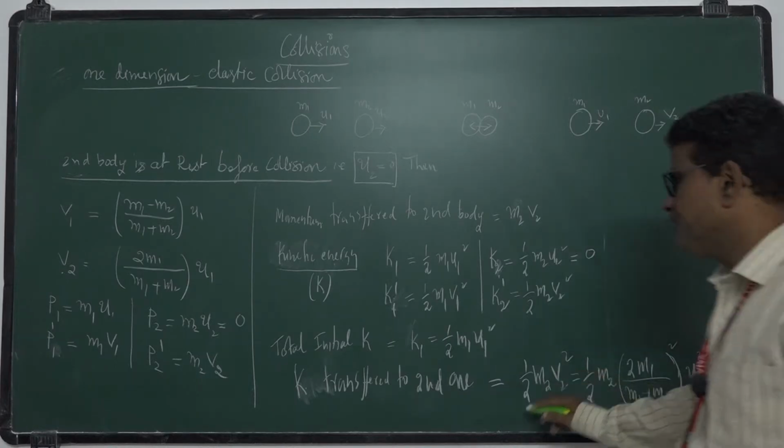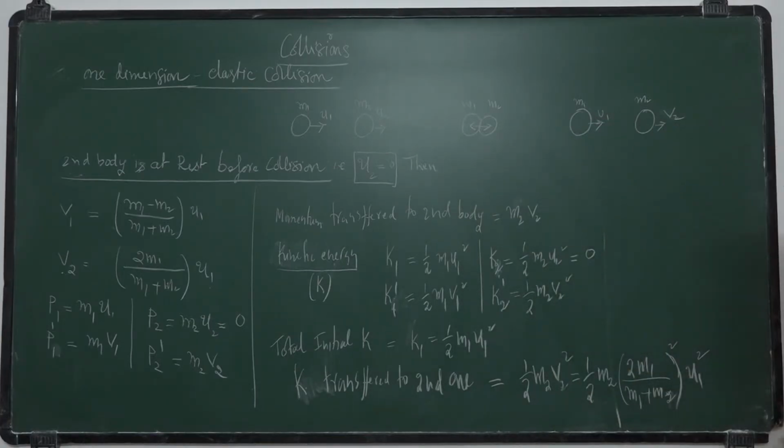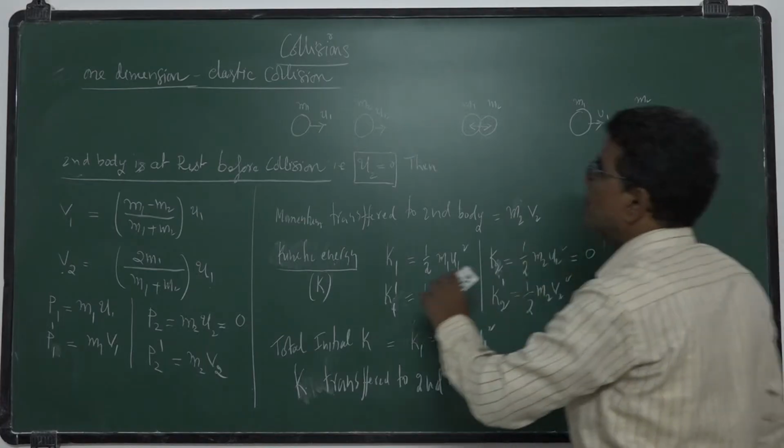I substituted the v2 value here. So 2 square is 4, and 4 by 2 is 2. I will write here 2 m1 square. There is no space here, so I will write it here.